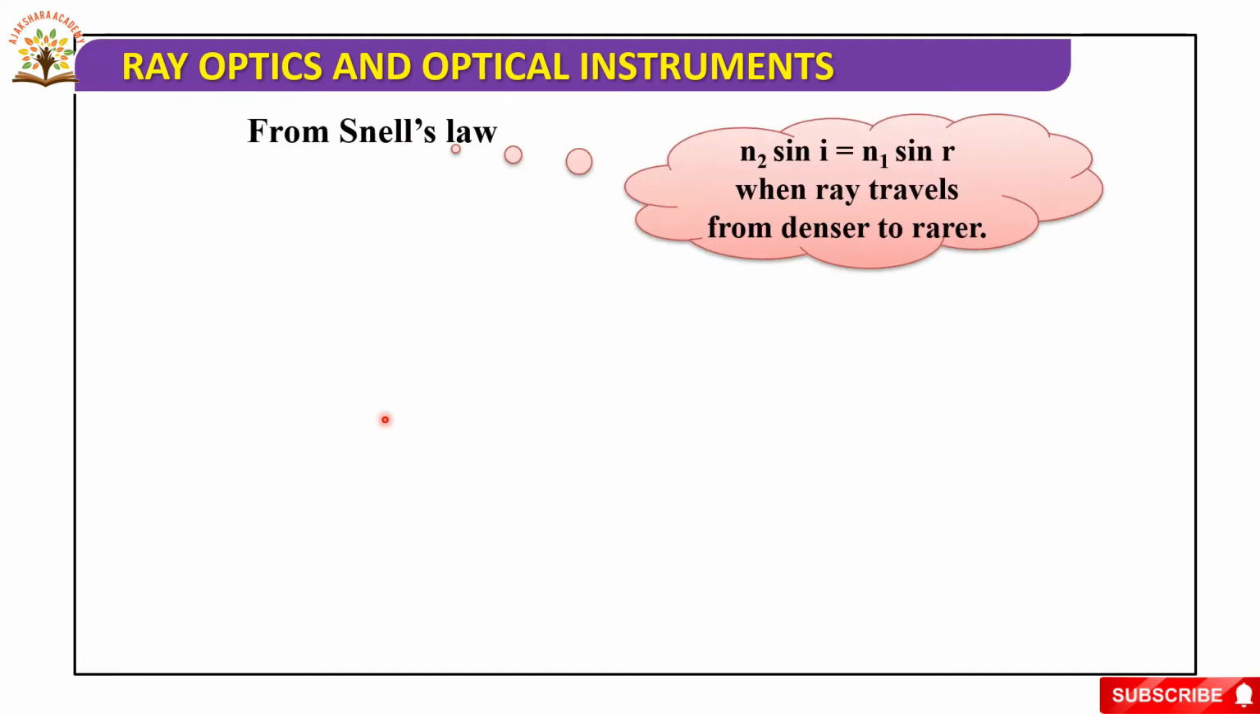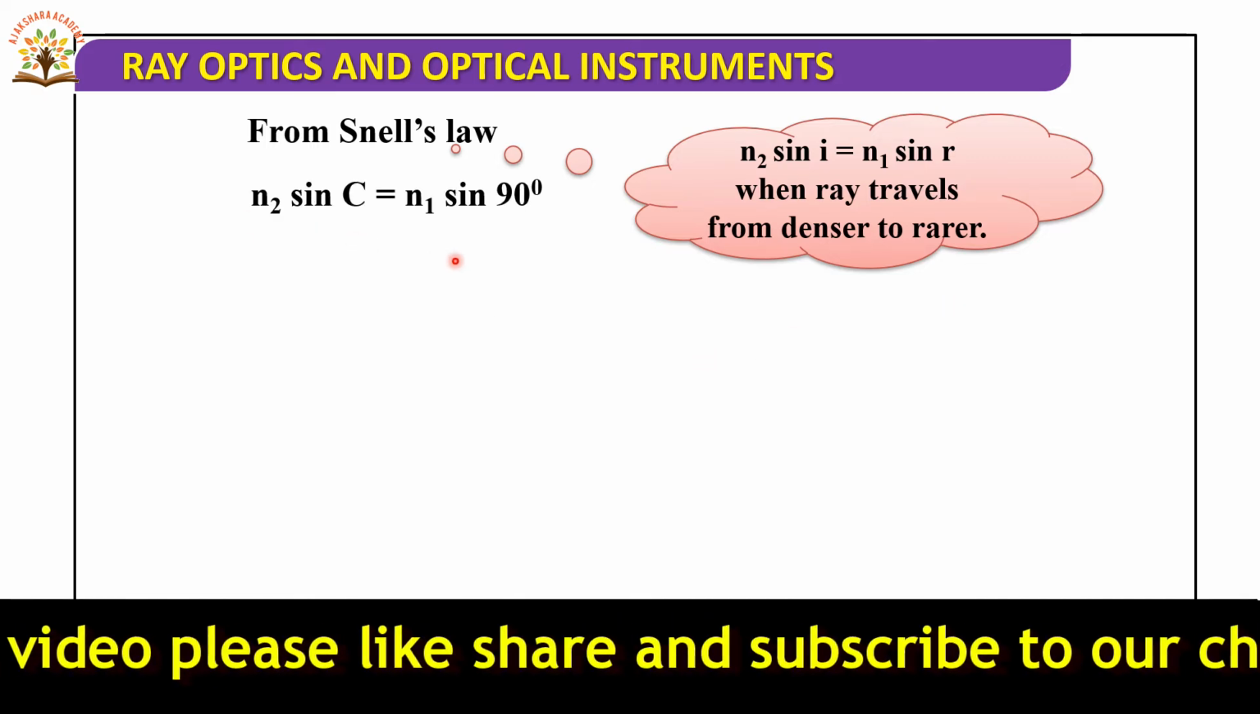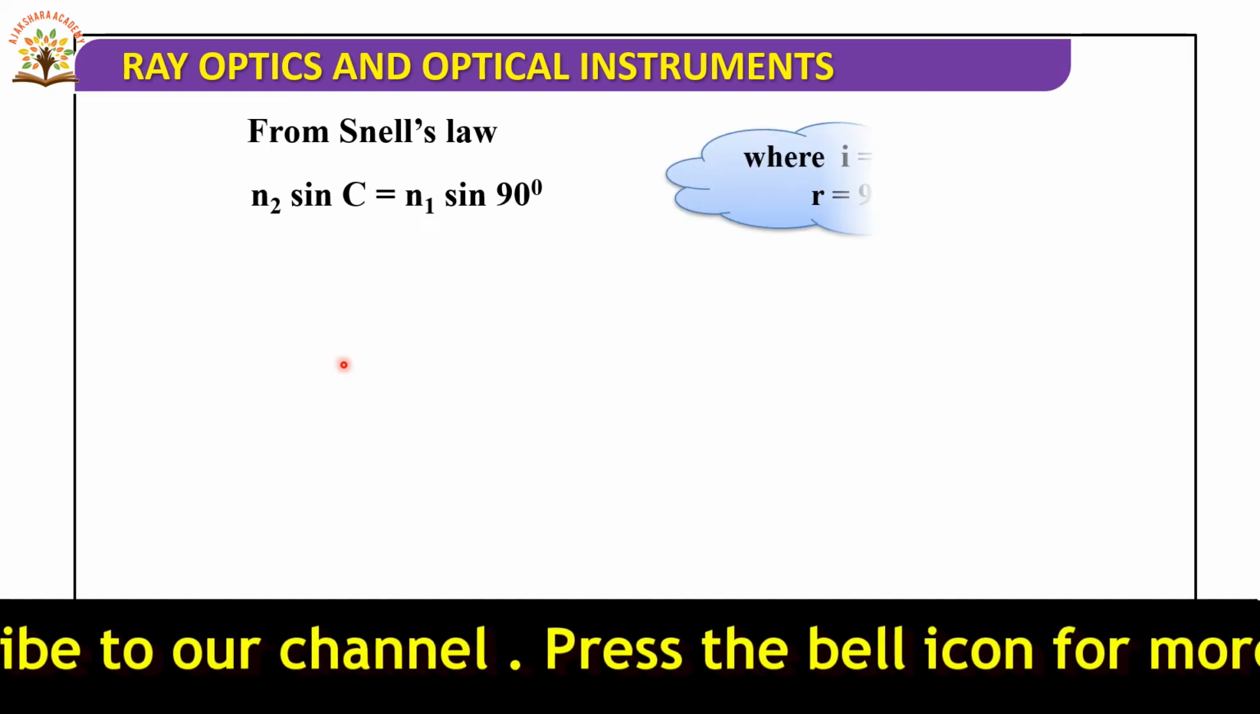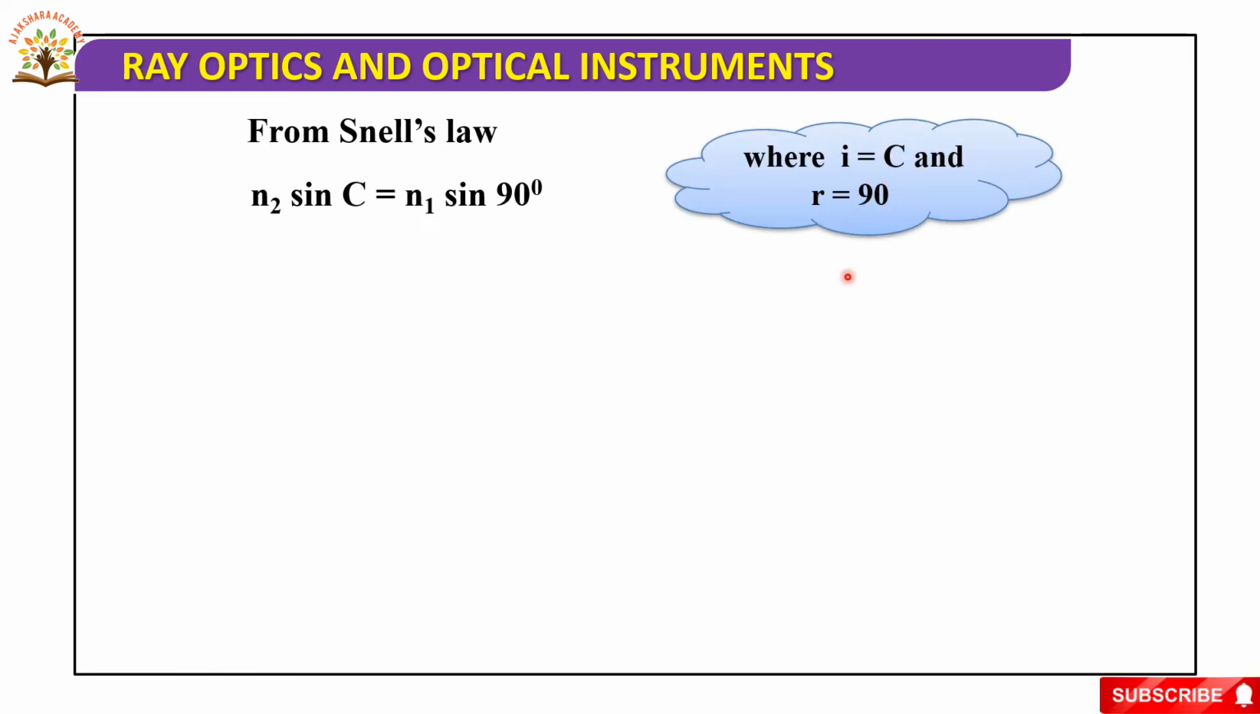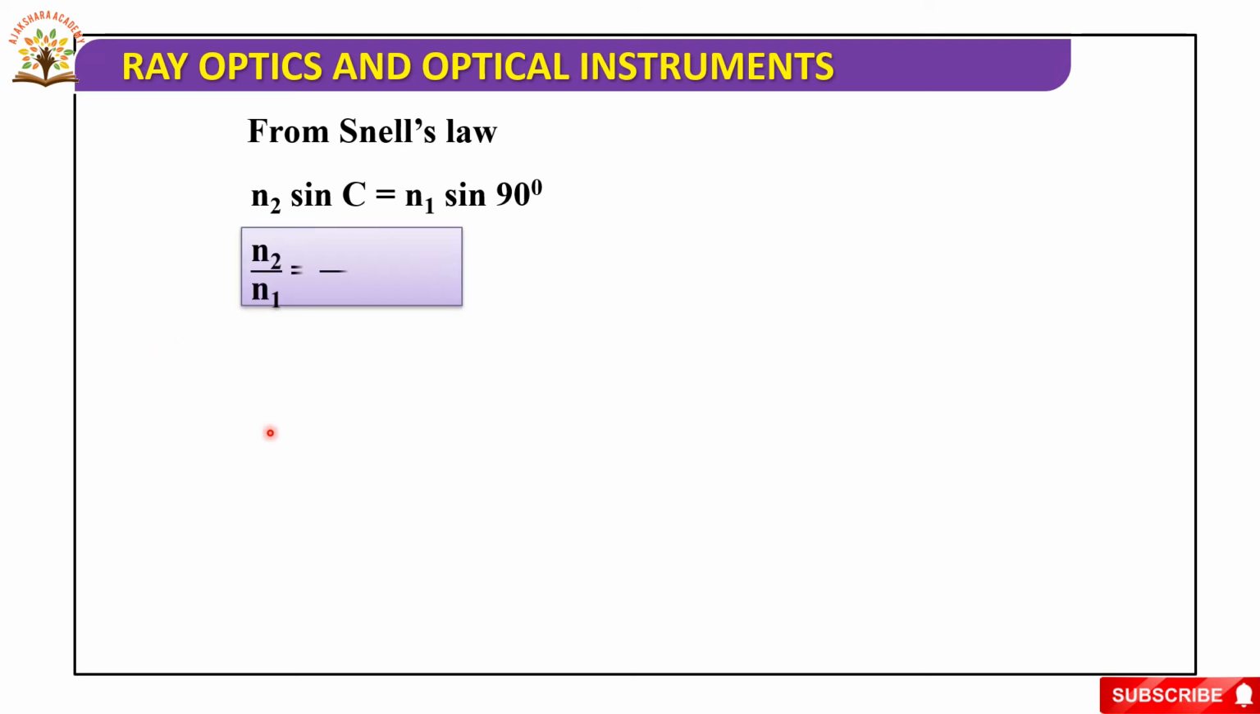From Snell's law, n1 sin i = n2 sin r when a ray travels from denser to rarer. So, n2 sin C = n1 sin 90, where i = C and r = 90 degrees. Sin 90 is equal to 1. So, n2 sin C = n1 times 1. This can be written as n2 by n1 = 1 by sin C, or n = 1 by sin C.